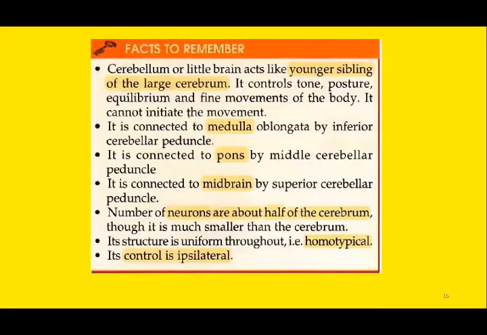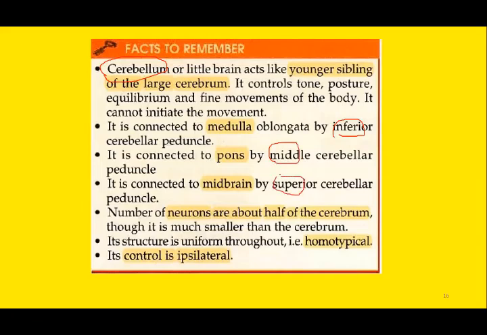So these are some facts to remember. If you look at the origin of the word cerebellum, it is a diminutive of cerebrum, or you can say little brain or younger sibling of the cerebrum. And there are three cerebellar peduncles: the inferior cerebellar peduncle, middle cerebellar peduncle, and superior cerebellar peduncle.